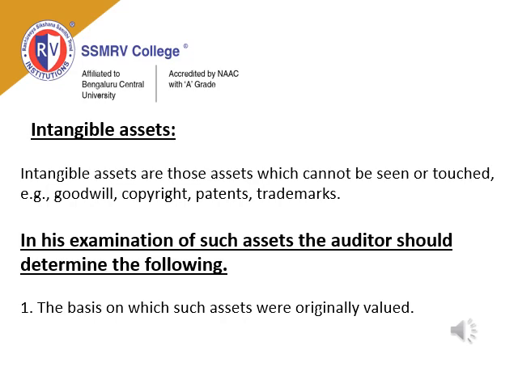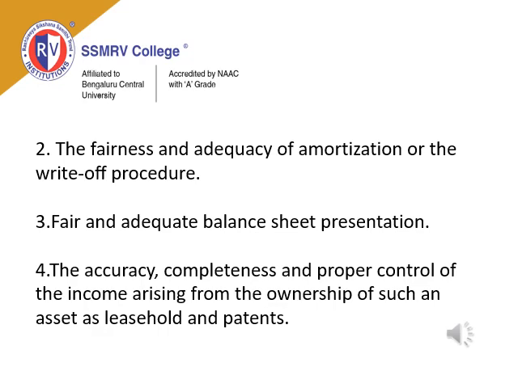Suppose you're going to fix a patent right. How did you come to that value? For that there should be a basis. On what basis you have come to that original value will be checked by the auditor. Second, the fairness and adequacy of amortization, or the write-off procedure, of whatever intangible asset you are taking. How fair and how adequate it is will be checked by the auditor.